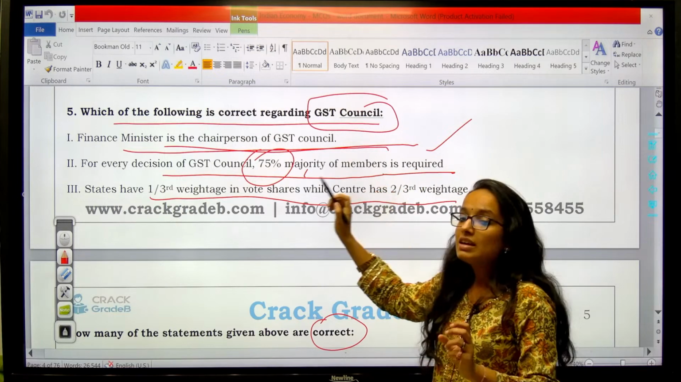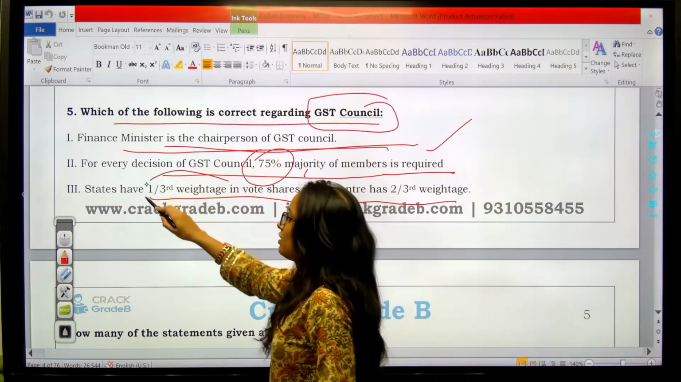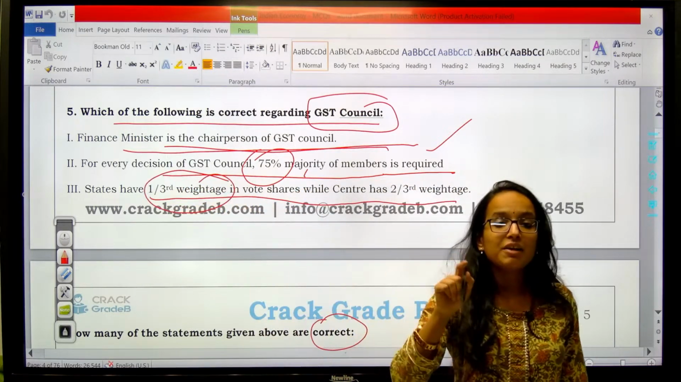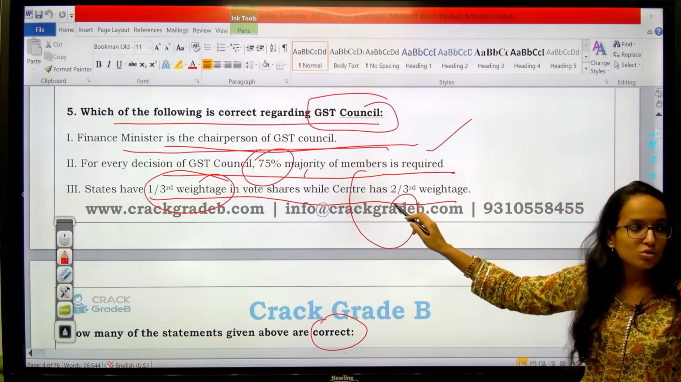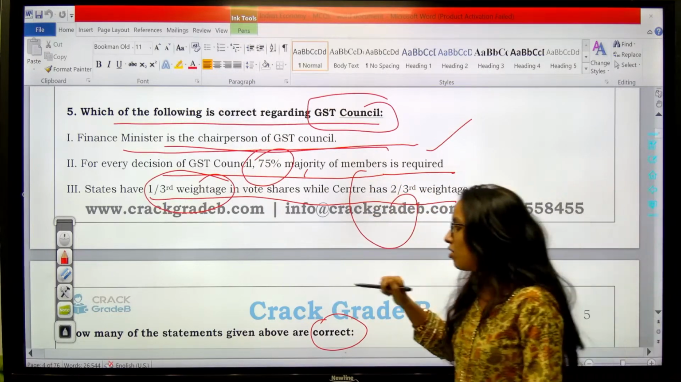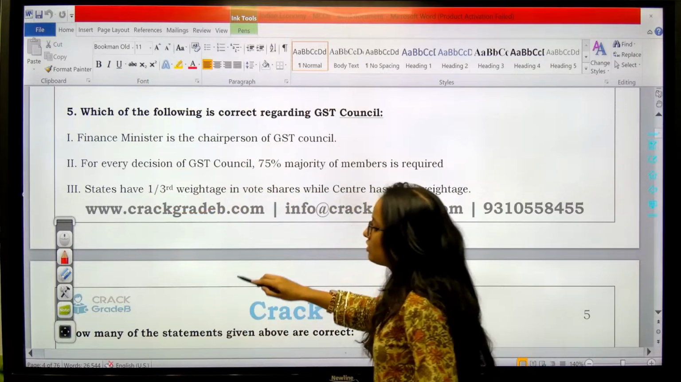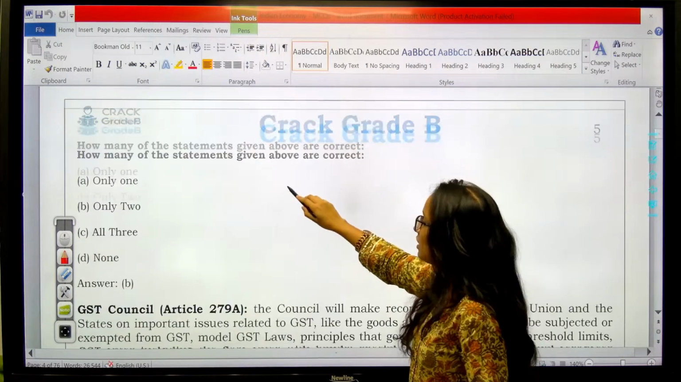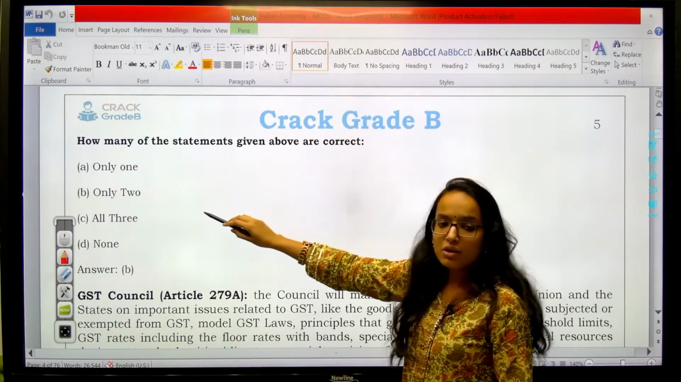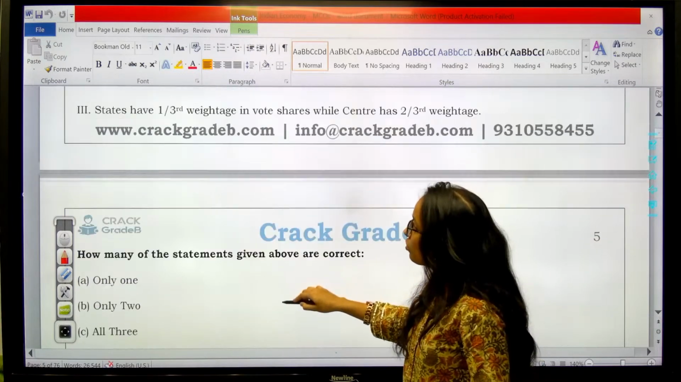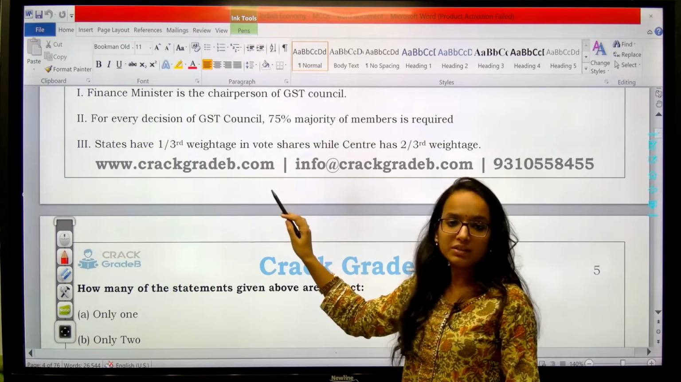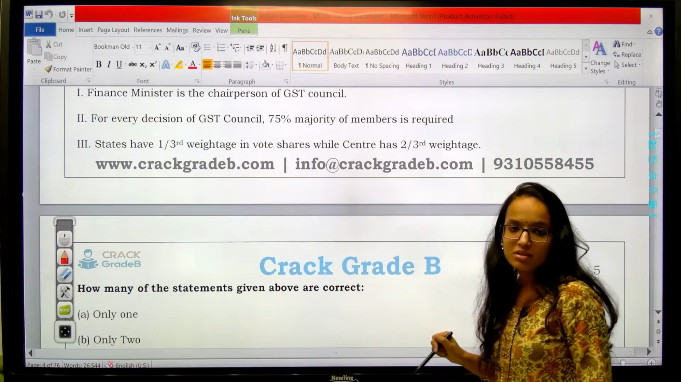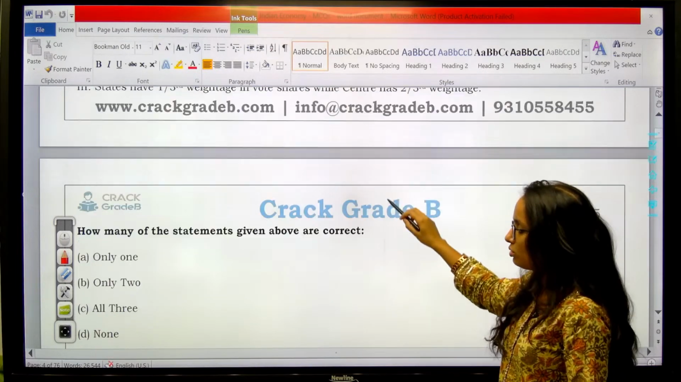This is something you should be careful about. States have 2/3 weightage, not the center. Clear? So in voting this is wrong. So effectively, how many of these statements are correct? Your answer should be B, only 2. Here the third statement is incorrect. States do not have 1/3 weightage in the vote shares; states have 2/3 weightage.